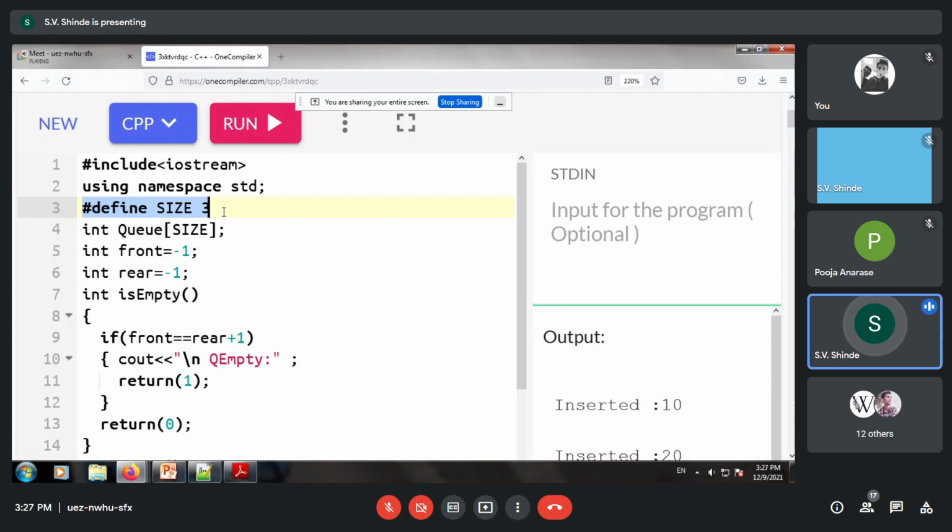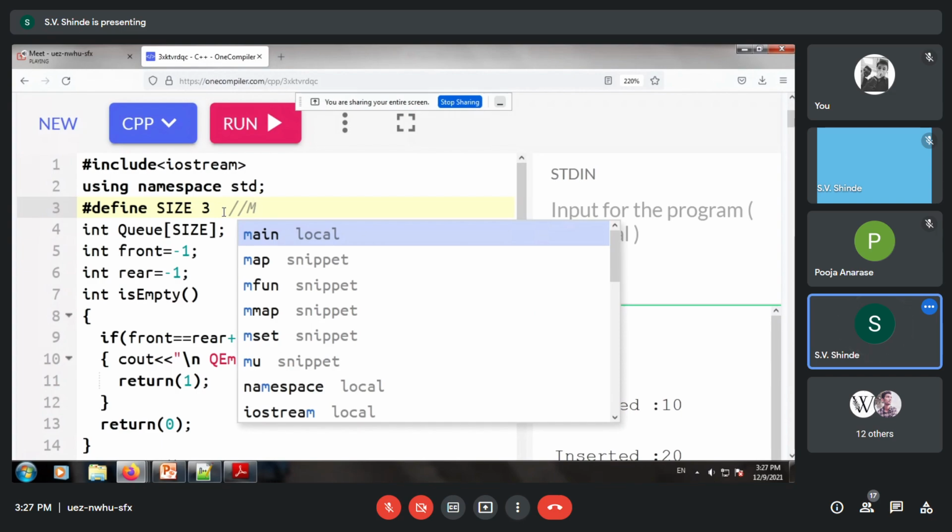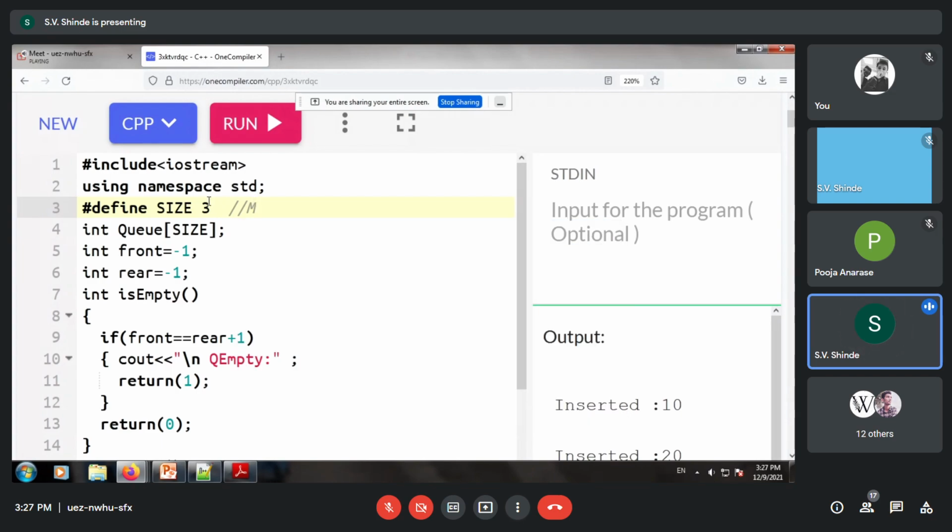The size is 3, and here 3 is nothing but the number of orders, that is M. The number of orders could be 10, 20, 30, 100, whatever, but in this simulation we are taking only 3. So int q size, and we have defined front equal to -1, rear equal to -1.